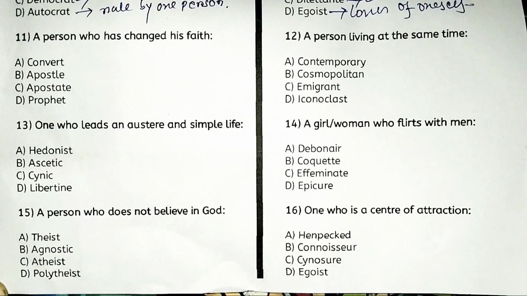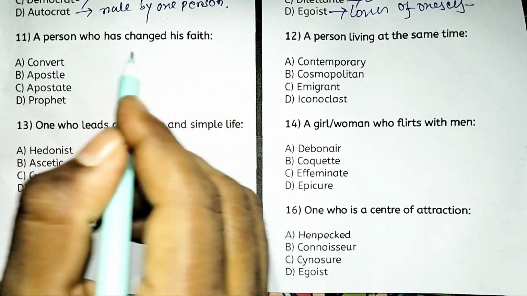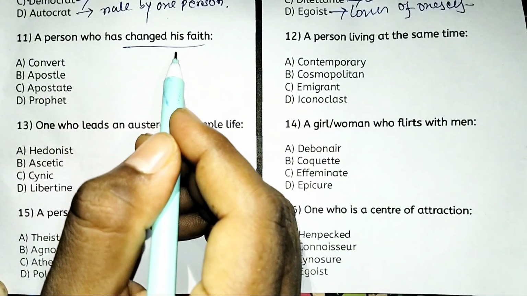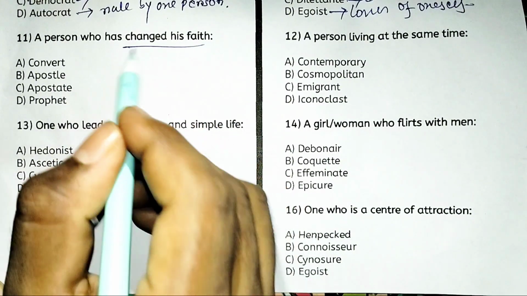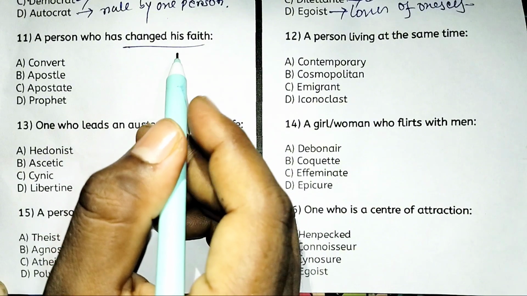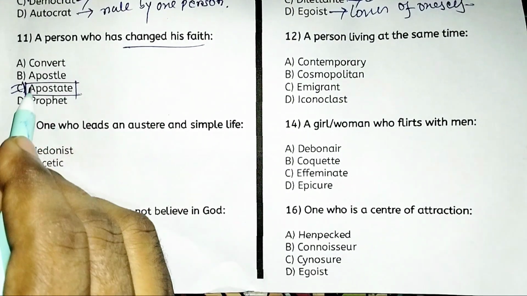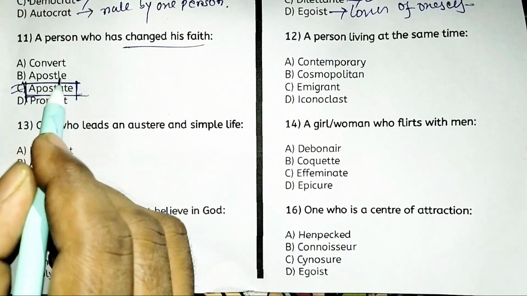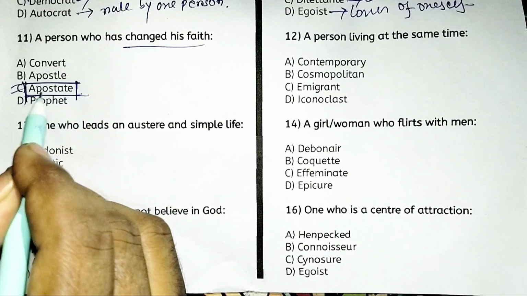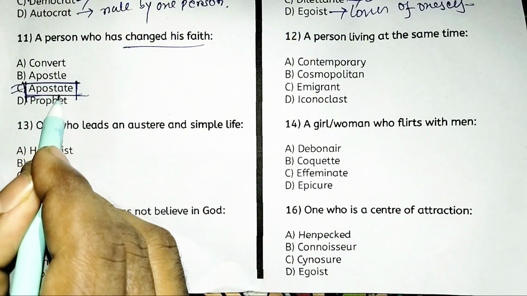Next, a person who has changed his faith. Tell me the right answer. A person who has changed his faith. So right answer is option C, apostate. So you have to be very careful about the term apostate. So here is apostle and apostate. The right answer should be apostate.